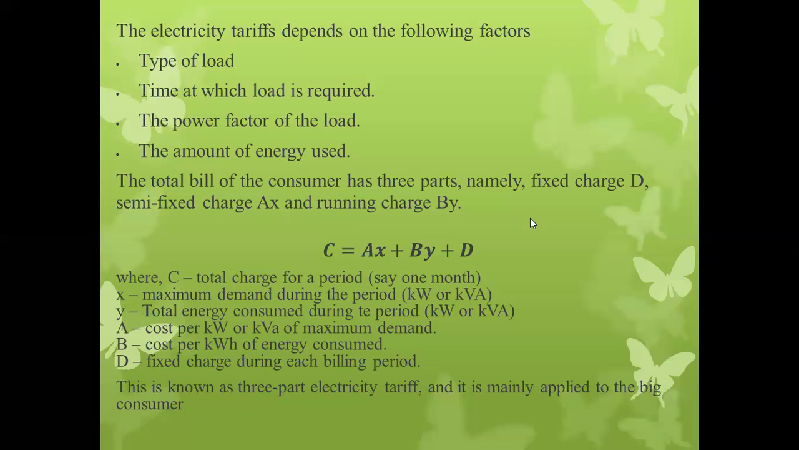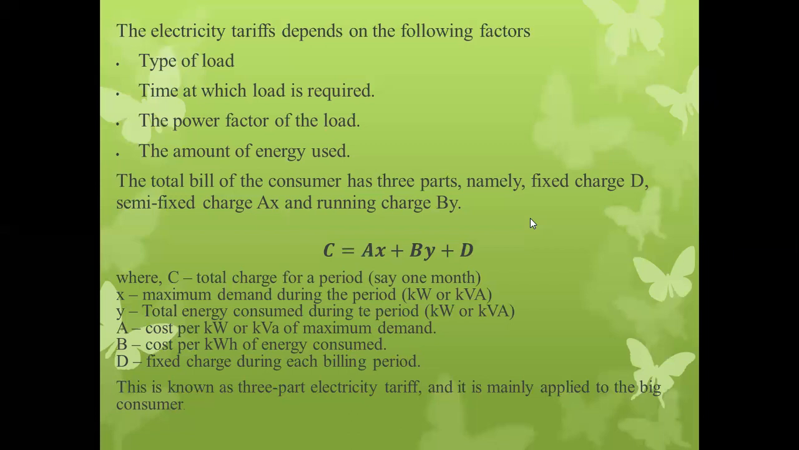And next, D is the fixed charges during each billing period. It is the total fixed charges during each billing time period. In this case, we have considered 1 month. It is the billing period or charge for a period. This is known as a three-part electricity tariff, and it is mainly applied to big consumers.